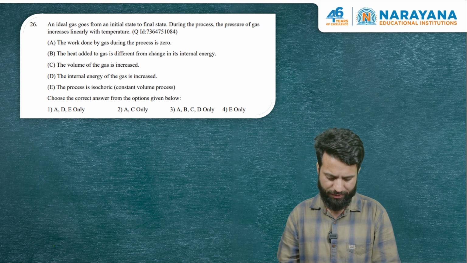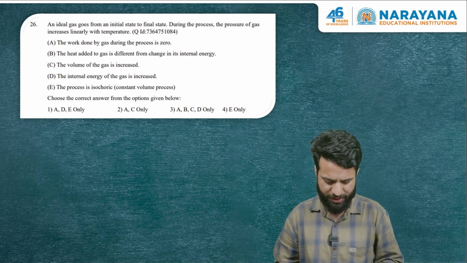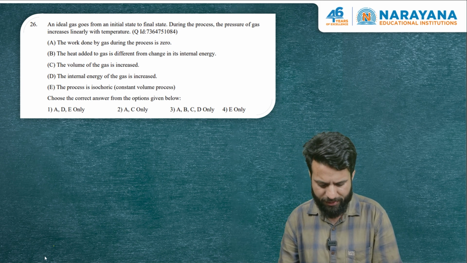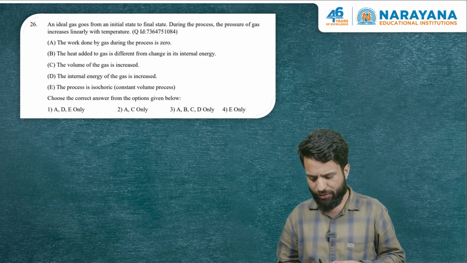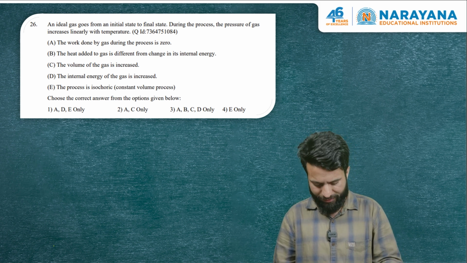So let us start with the first question. This question is from thermodynamics. So let me read the question. It says an ideal gas goes from initial state to final state. During this process the pressure of the gas increases linearly with temperature.